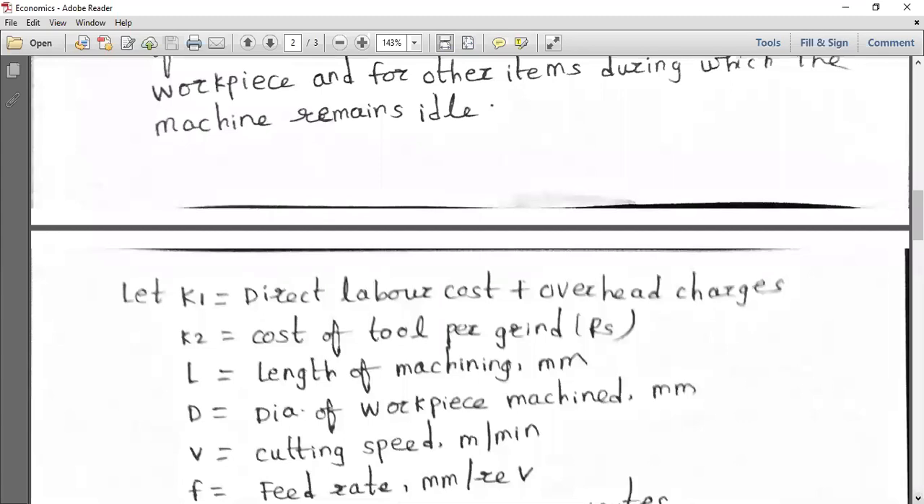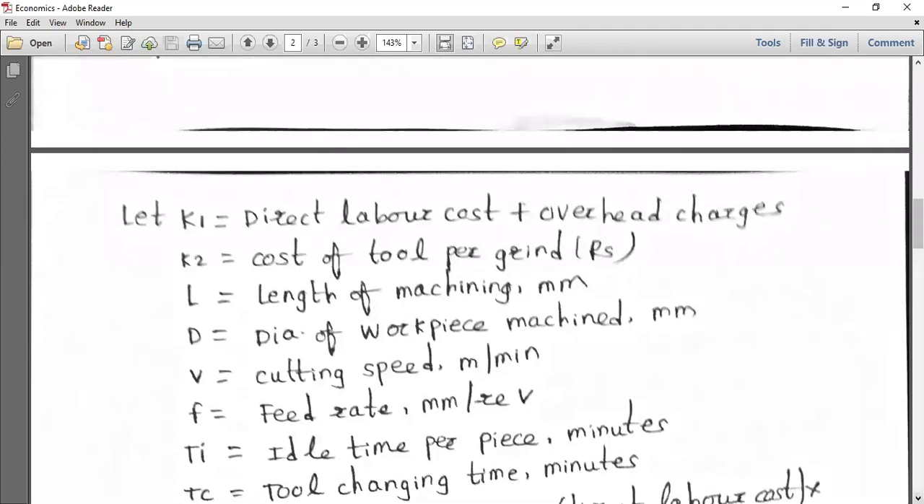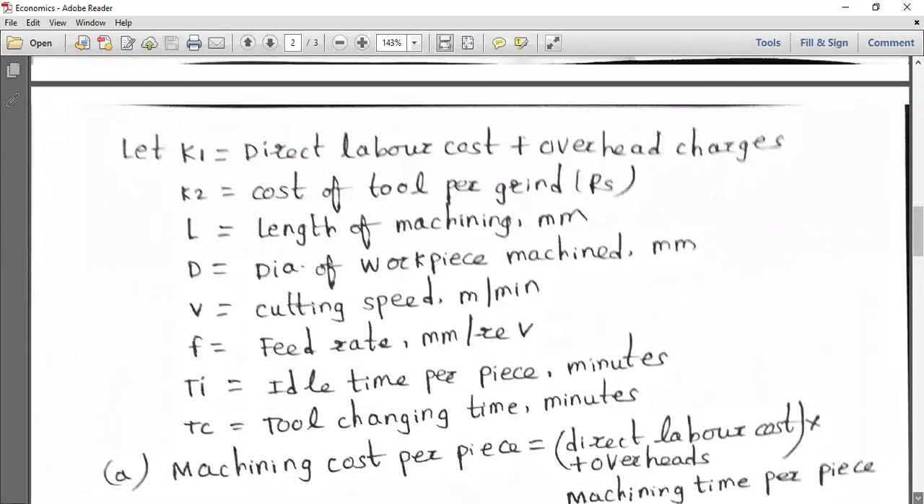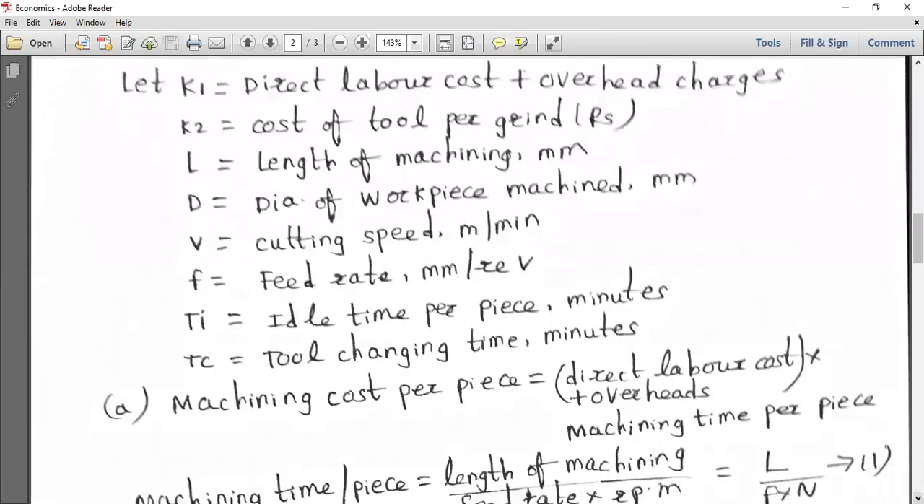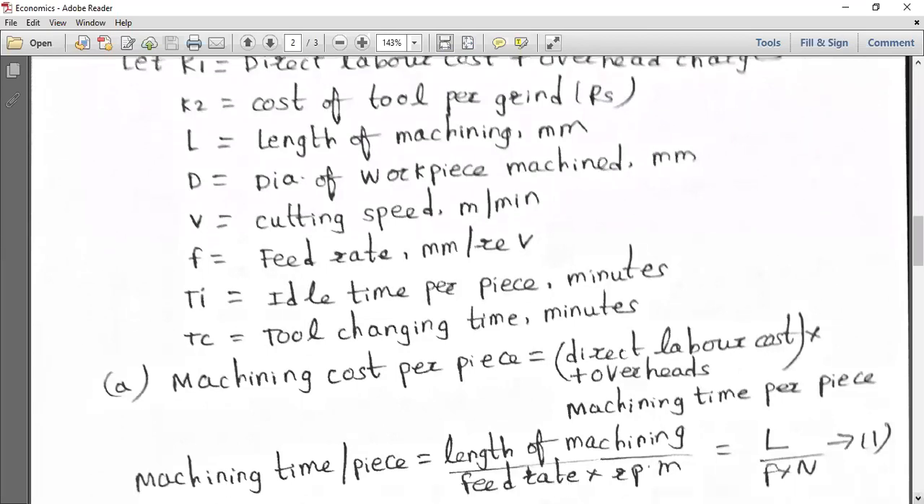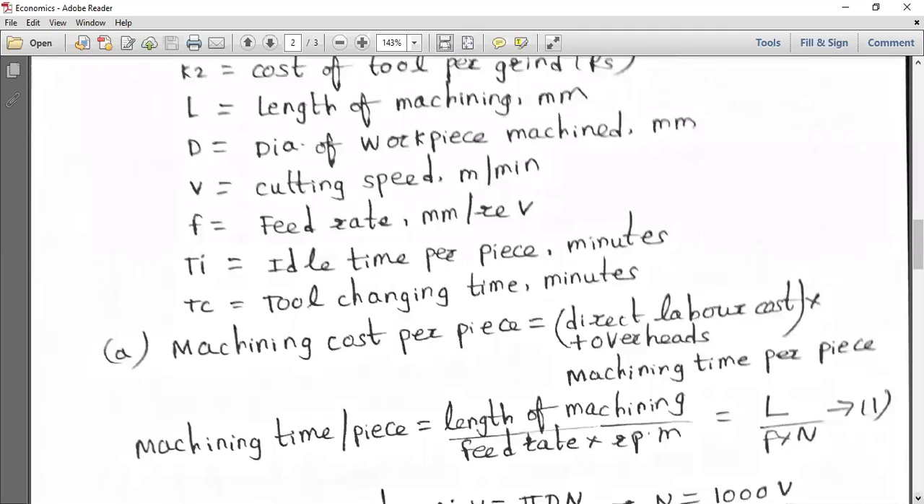V is the cutting speed, meters per minute or mm per minute. F is the feed rate. TI is ideal time. All those things you have to take into consideration. TC is the tool changing time, and you have to again calculate the machining cost per piece. Machining cost per piece is direct labor cost plus overheads into machining time per piece. Sometimes you can neglect the overheads and write it directly, but overheads you cannot neglect. Some overheads will be there.